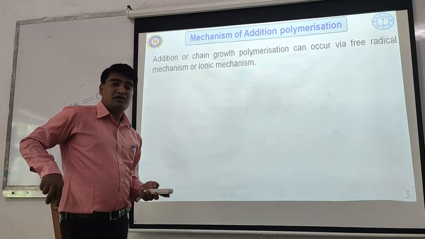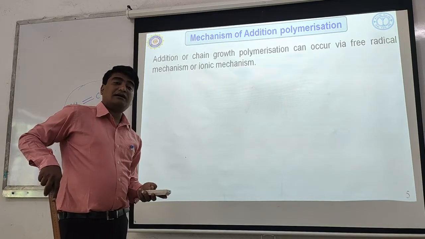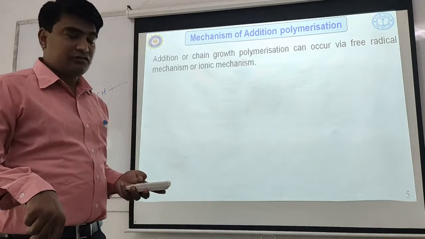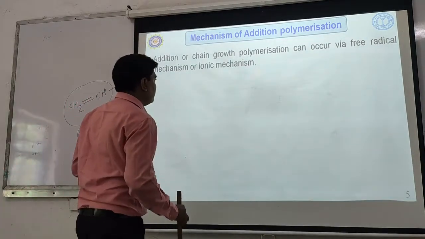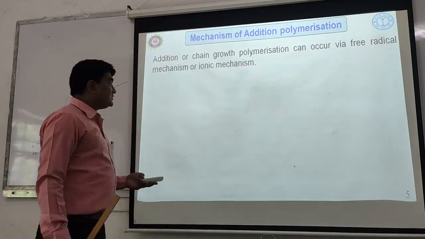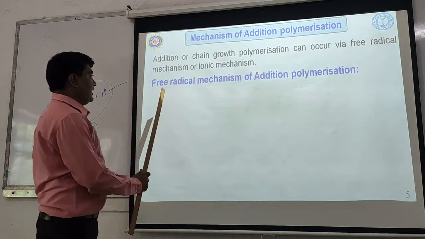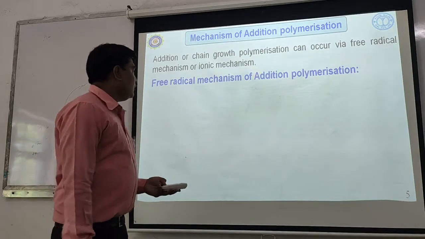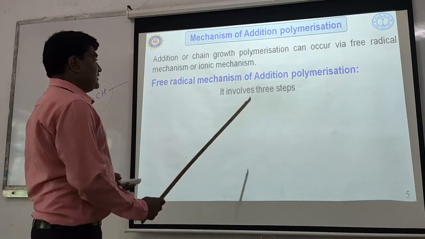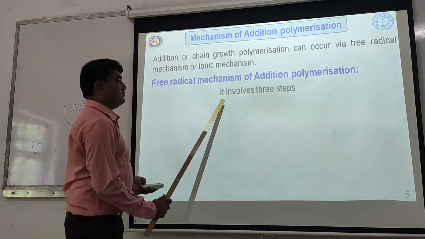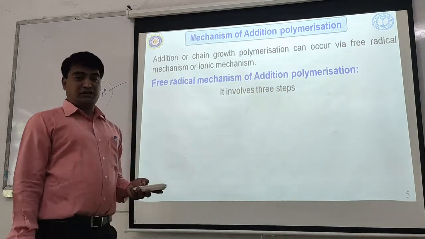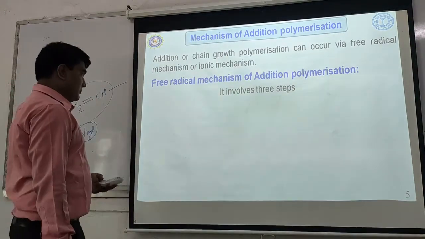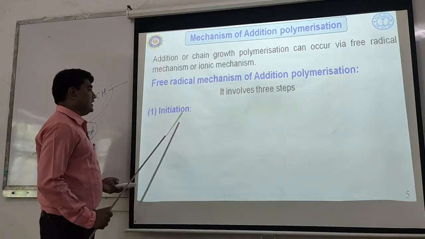Ionic mechanism means that a cation or anion is formed or participates during the mechanism. That's why it is called an ionic mechanism. So let us first study the free radical mechanism of addition polymerization. It involves 3 steps: initiation, propagation, and termination. First of all, we will study initiation.